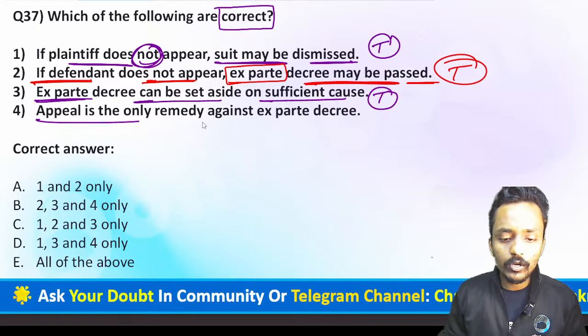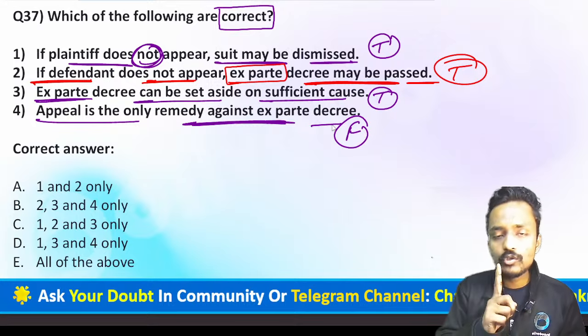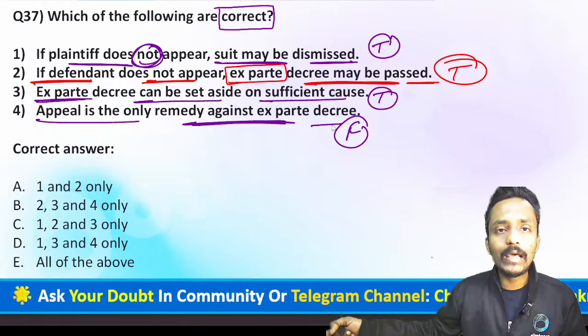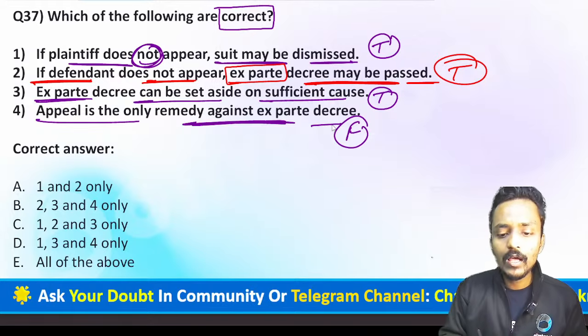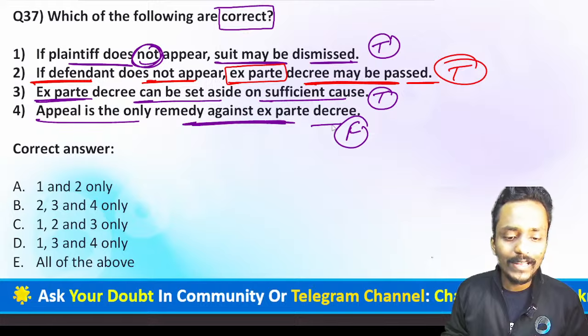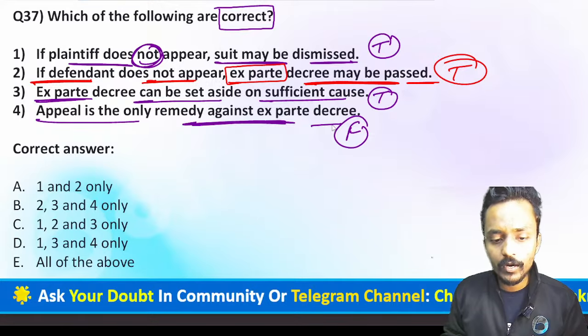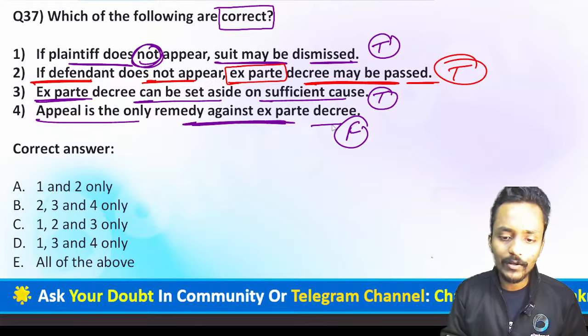Is appeal the only remedy against the ex parte decree? No, sir. Appeal is not the only remedy. You can claim a different remedy as well. You can challenge the suit, and you can also file a review application, but appeal alone is not the solution. You must give a sufficient reason why you did not appear, and after you have given it, the court will consider your reason and definitely pass the decision accordingly.